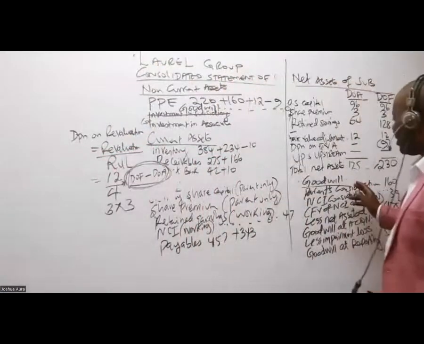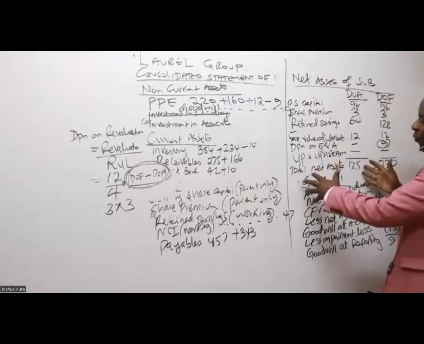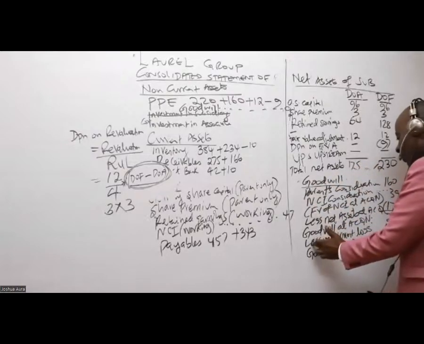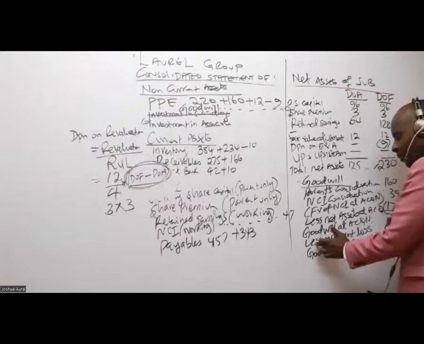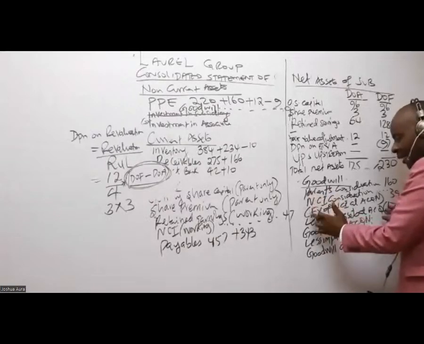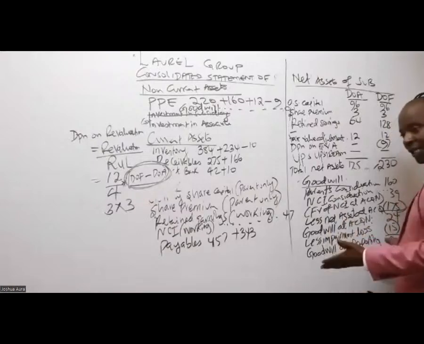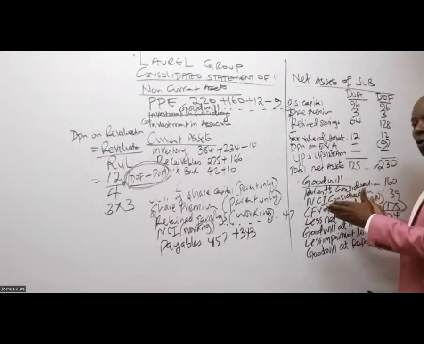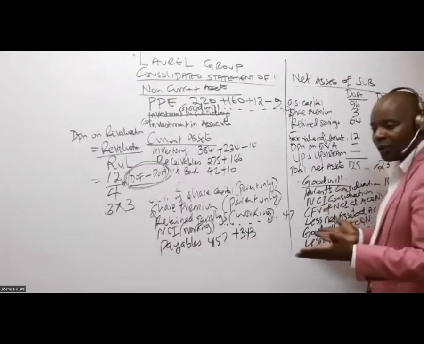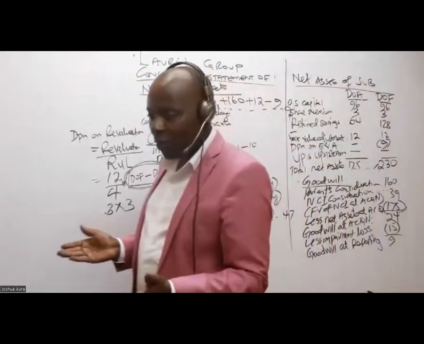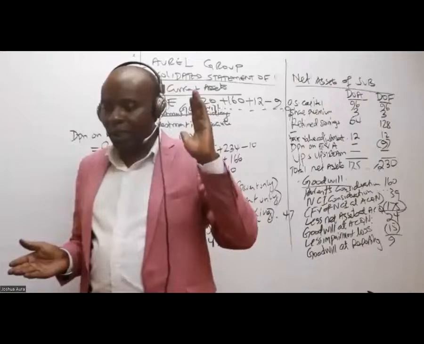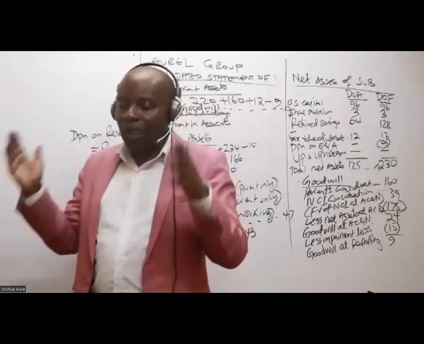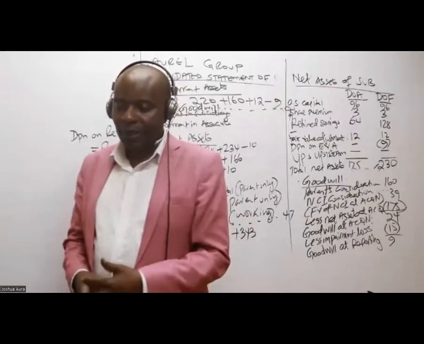Now, some questions students are asking here, students are getting confused a little bit in terms of goodwill. Remember, if it's goodwill and you're using the full method, you can't apportion impairment loss. Full method, you have both NCI and parent here, so you're taking impairment loss 100%. We only get to apportion this impairment loss if you're working with the partial method. So first of all, are we together up to there? The student was asking about 15 and 12. Here we shall work with 100% because this is the full method.